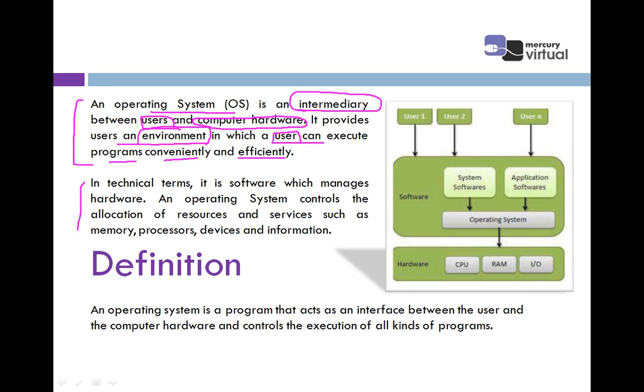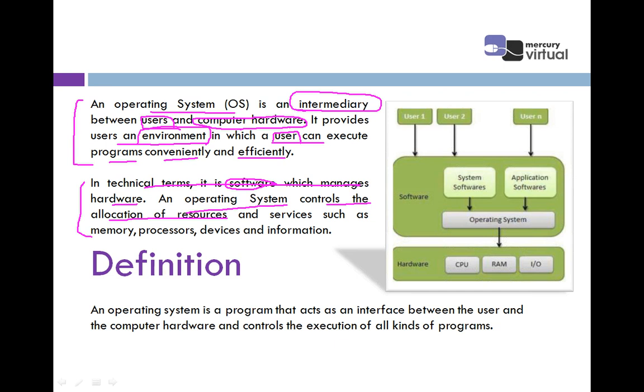Another definition says, in technical terms, it is a software which manages hardware. As I told you, software cannot be touched, that is intangible in nature, and hardware can be touched, that is tangible in nature. So operating system is not touched, it is a software which manages hardware. How to operate the system, how to use the hardware, that is done by the operating system. An operating system controls the allocation of resources.